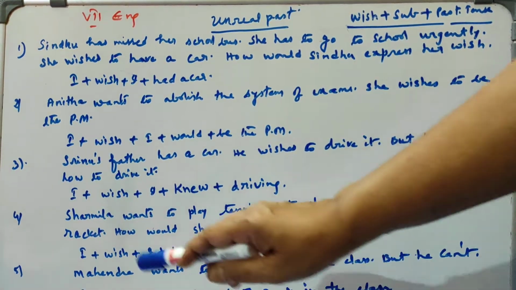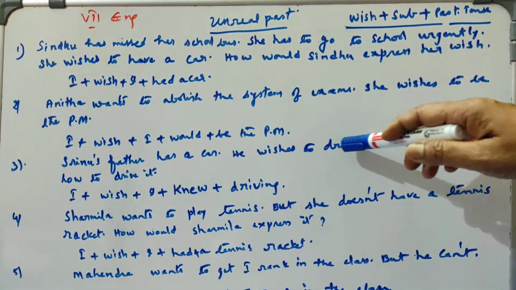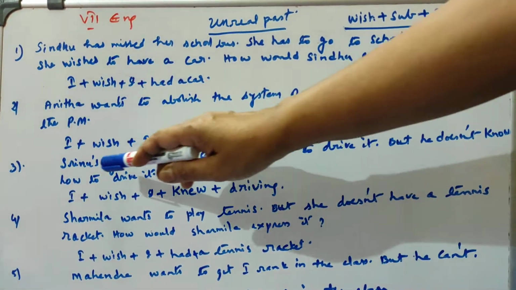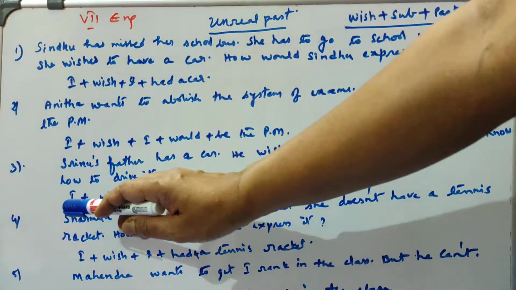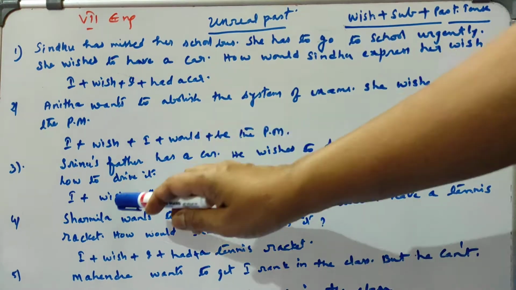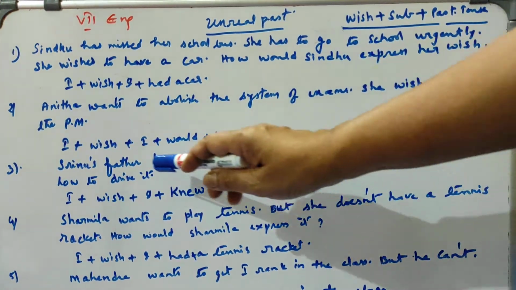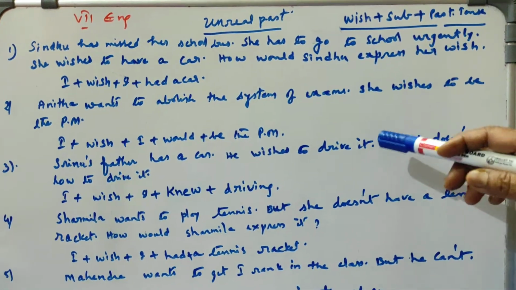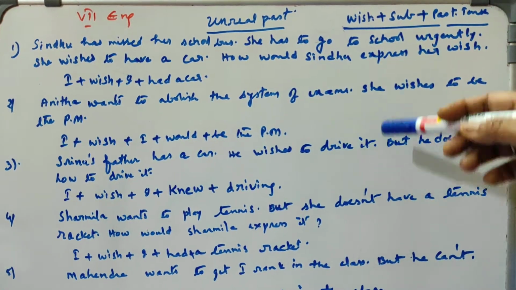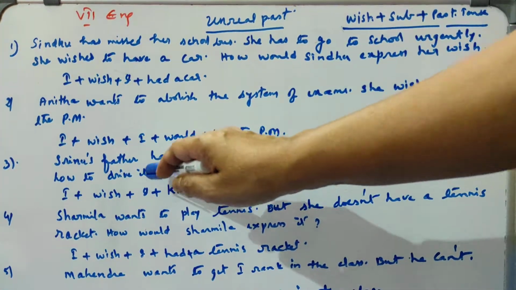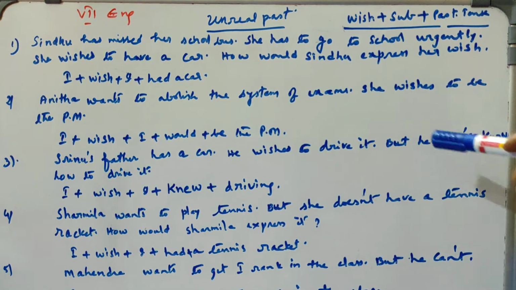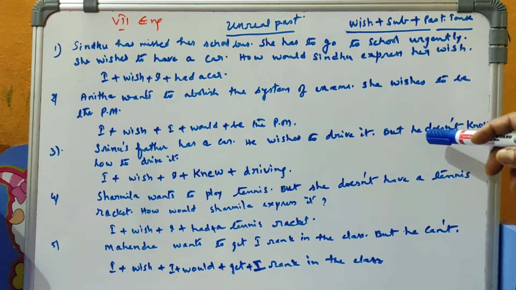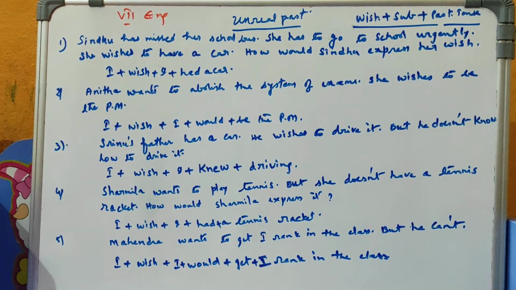The next one is Srinu's father has a car. He wishes to drive it, but he doesn't know how to drive it. Here, imagine yourself as Srinu. So I, then wish, according to the rule, wish plus again subject I. So actually, what is his wish? He wants to drive the car, but what is his inability? He doesn't know how to drive it. His inability we have to stress here, because that is the impossible thing. His inability is that he cannot drive the car. So that inability we have to stress.